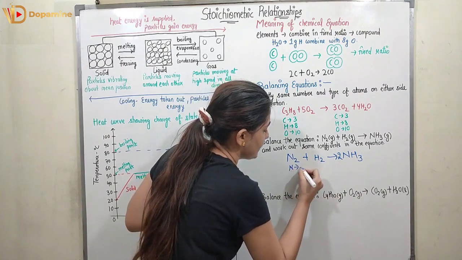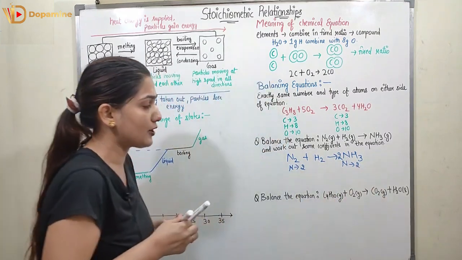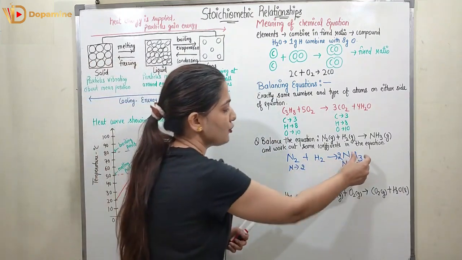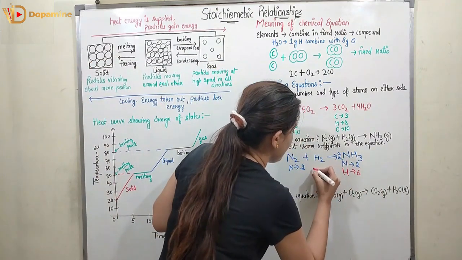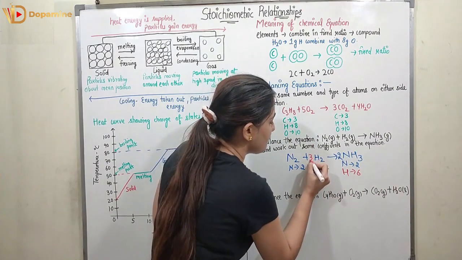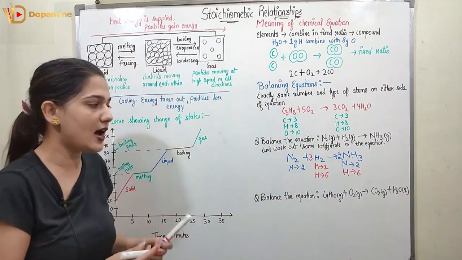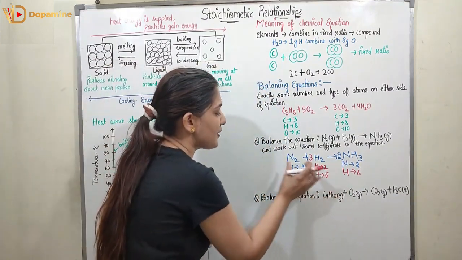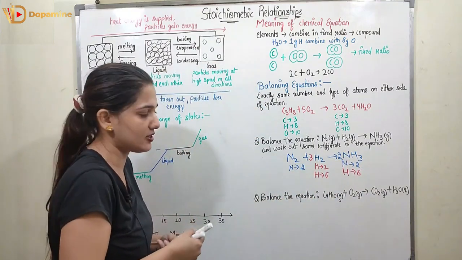Nitrogen here is 2, nitrogen here will also be 2. Now what is unbalanced here? Hydrogen here is 6, here hydrogen is 2. So we put 3 over here so that hydrogen will be 6. So we have 6 hydrogen, 2 nitrogen, 6 hydrogen, 2 nitrogen. This is how the equation is balanced.